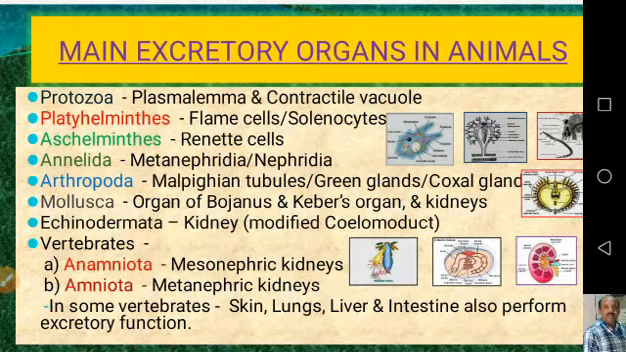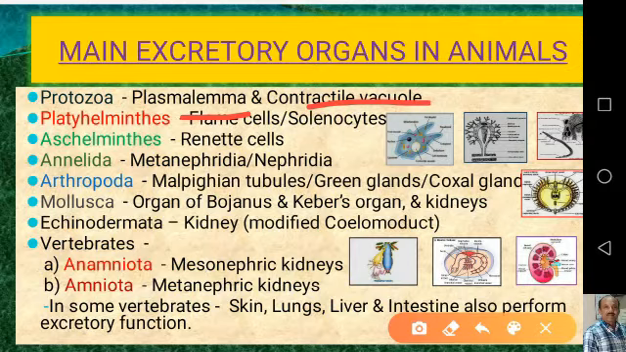Then, as there are different animals, in all the animals the process of excretion is not the same. There are differences in the process of excretion, and the organs of excretion are also different in different animals. In lower organisms, that is in invertebrates, especially in unicellular organisms like protozoans, the plasma lemma as well as contractile vacuoles play a major role in eliminating these nitrogenous wastes.